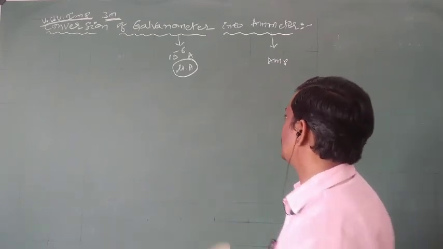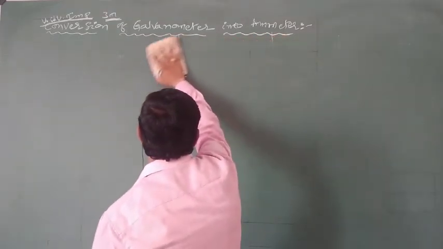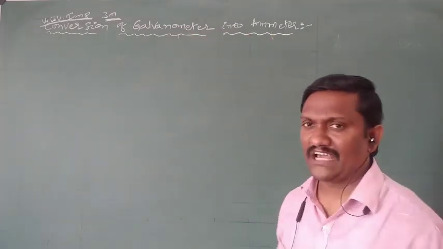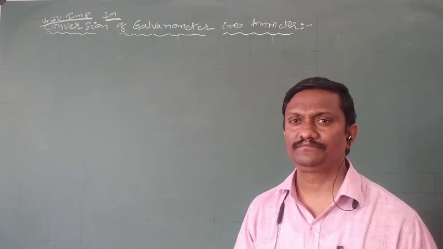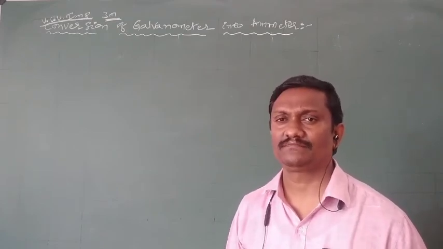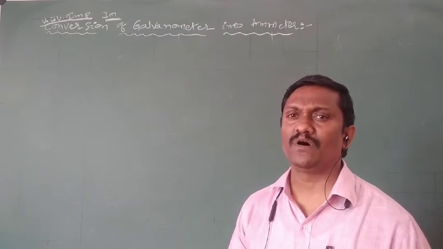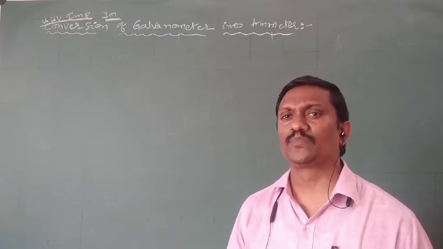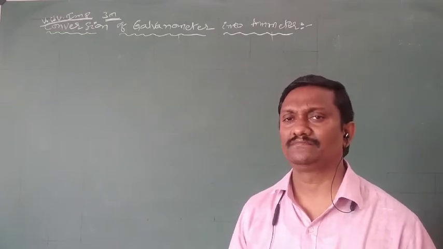Before converting, it is called a galvanometer. And how to convert a galvanometer into an ammeter? A shunted galvanometer is also called an ammeter, by connecting a small resistance in parallel to the galvanometer to protect it from high current.